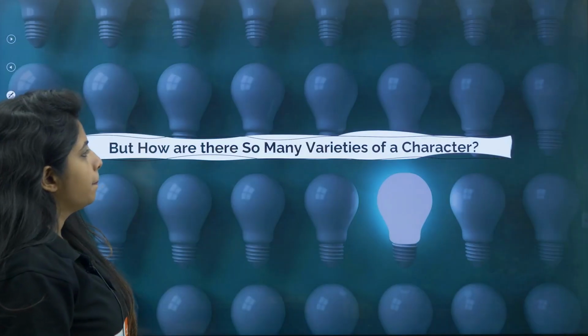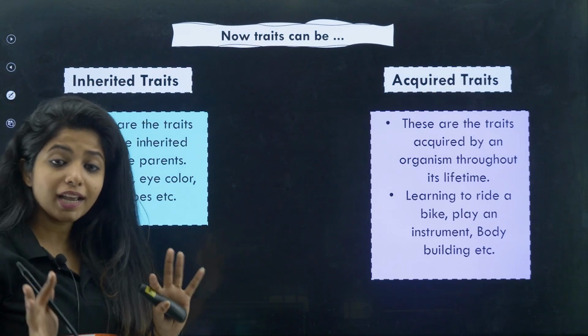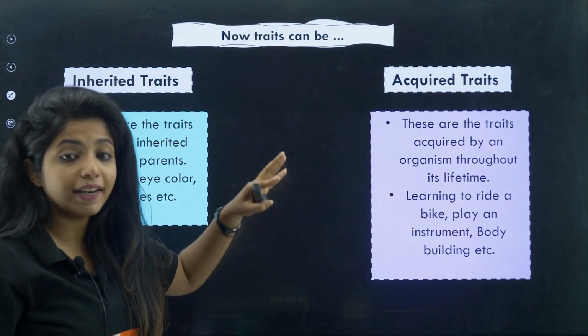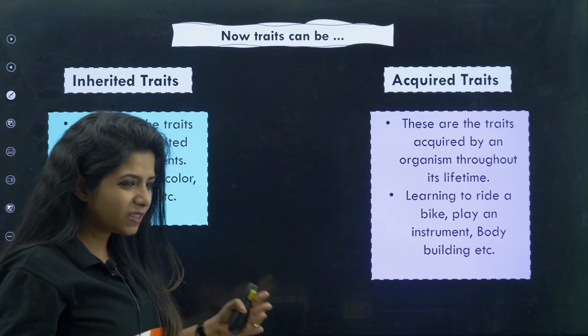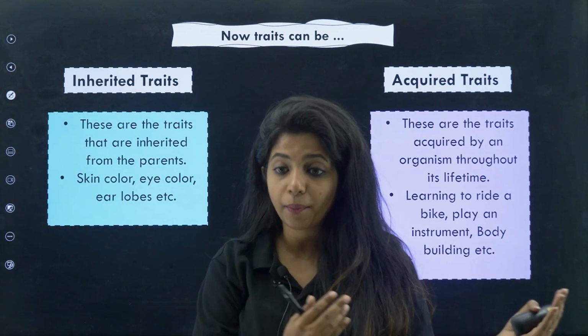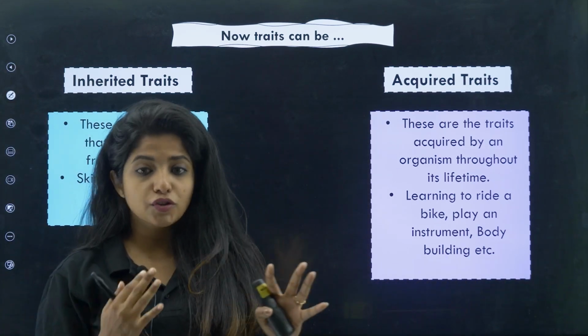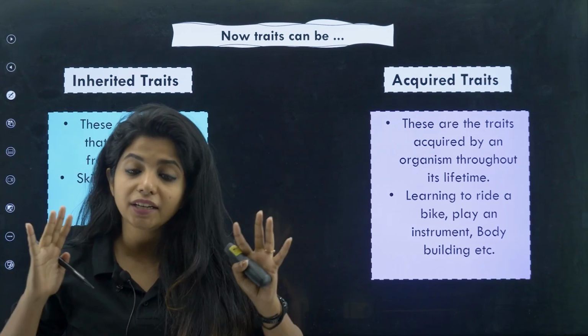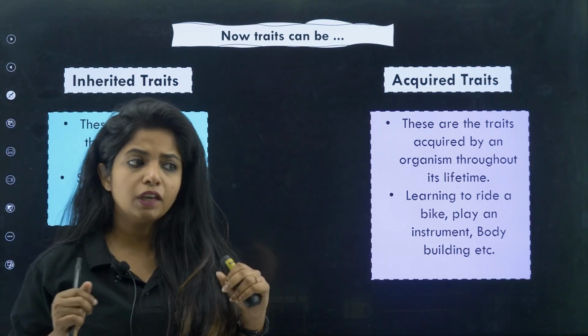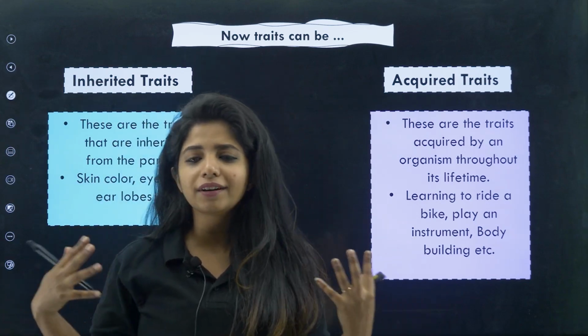So basically, when I say certain traits are inherited, how can I inherit certain things from my parents? There is a process going on which is known as reproduction, which is why I am able to inherit those things. And if you have seen, we have so many different types of traits.